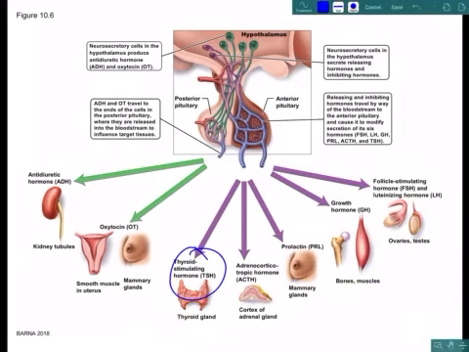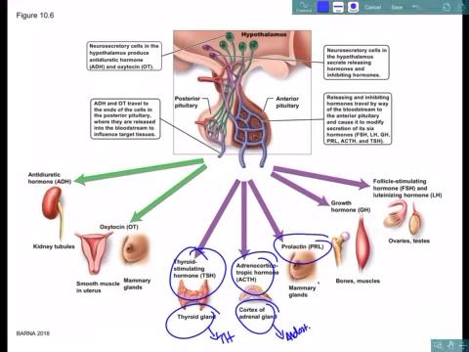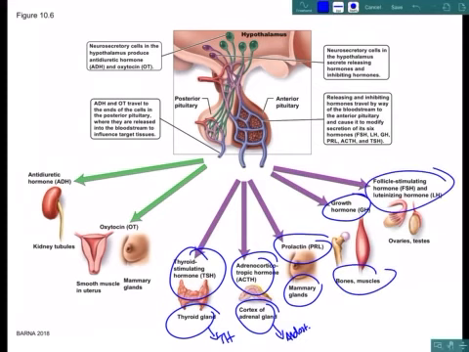Thyroid stimulating hormone causes the thyroid gland to release thyroid hormone. Adrenocorticotropic hormone stimulates the adrenal gland to release aldosterone, and we'll see cortisol. Prolactin stimulates milk production in the mammary glands. Growth hormone acts on your bones and your muscles. Follicle stimulating hormone and luteinizing hormone affect the ovaries, so how egg and sperm are made. And you can see here we have a blood connection between the anterior pituitary and the hypothalamus.